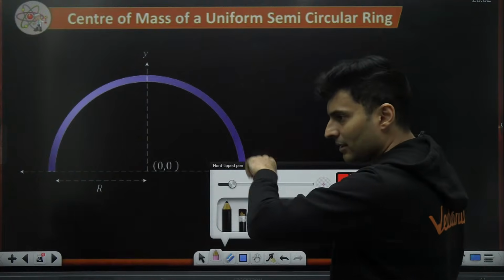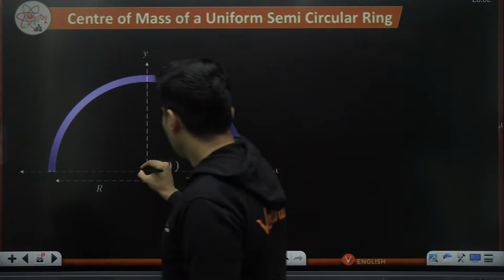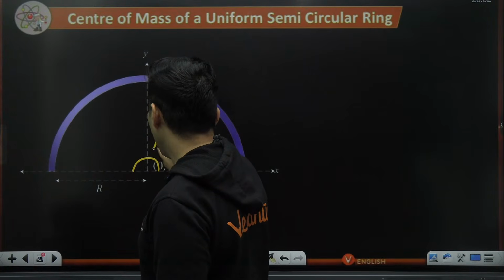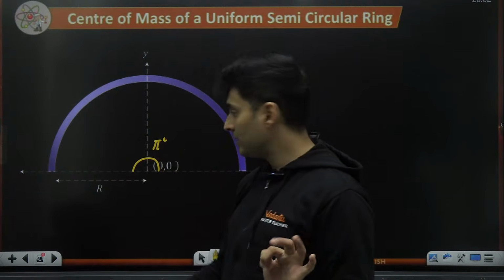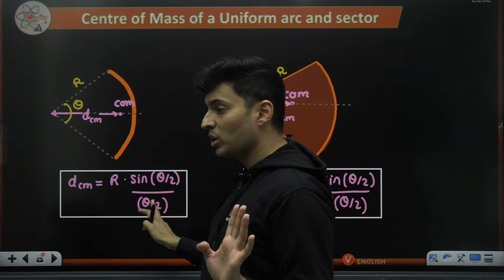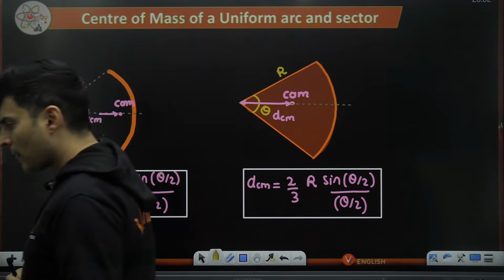This is an arc. It's a ring, semicircular ring. As you can see, the total angle is pi radian and the radius is r. Never put the angle in degrees. This formula, by the way, never put theta in degrees, always in radian. Okay, right.